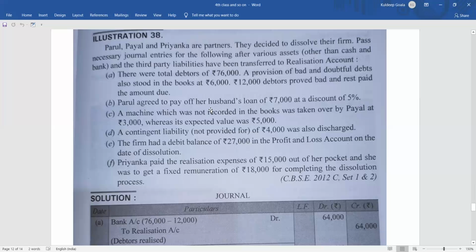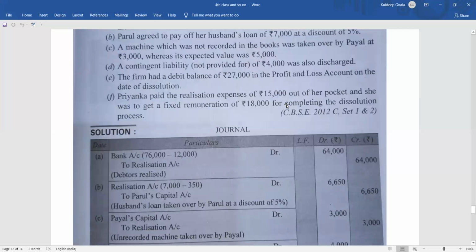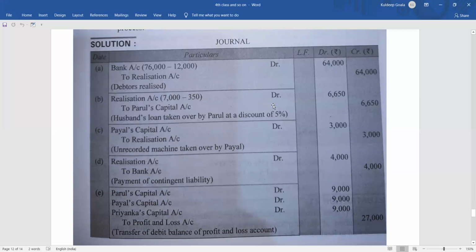Very simple. Realization account debit, since it is a loss for the firm, isn't it? Although Parul is paying now, Parul is going to get the money for that. So realization account debit, the firm's loss, to Parul's capital account. How much? 7,000 minus 5%, so it will be 6,650. The general entry will be realization account debit, 7,000 minus 5% of 7,000, which is 350. So 7,000 minus 350 comes to 6,650 to Parul's capital account, 6,650.